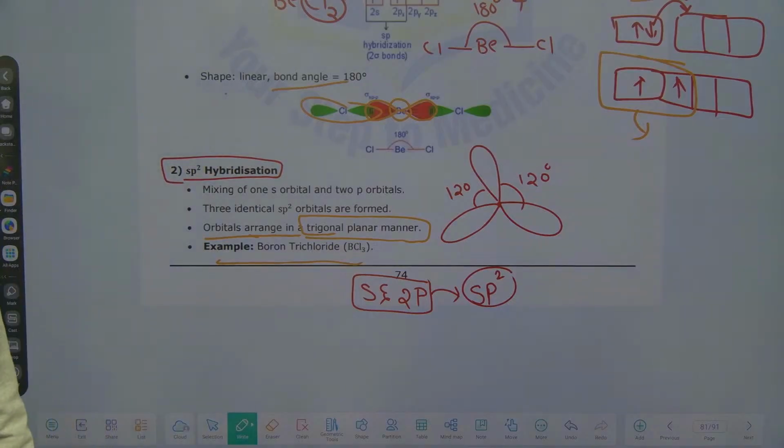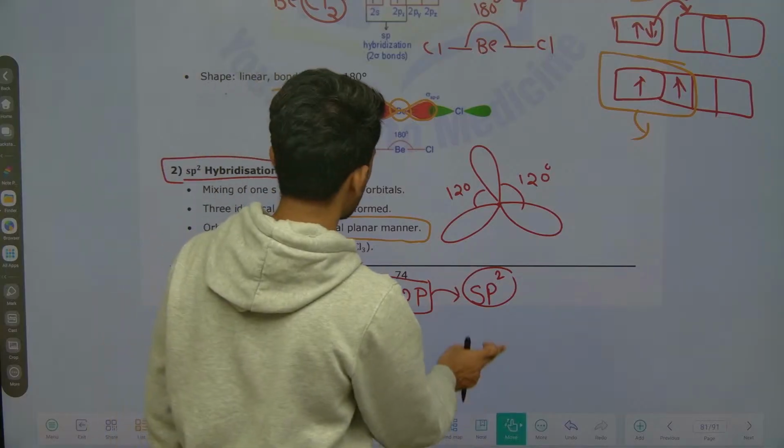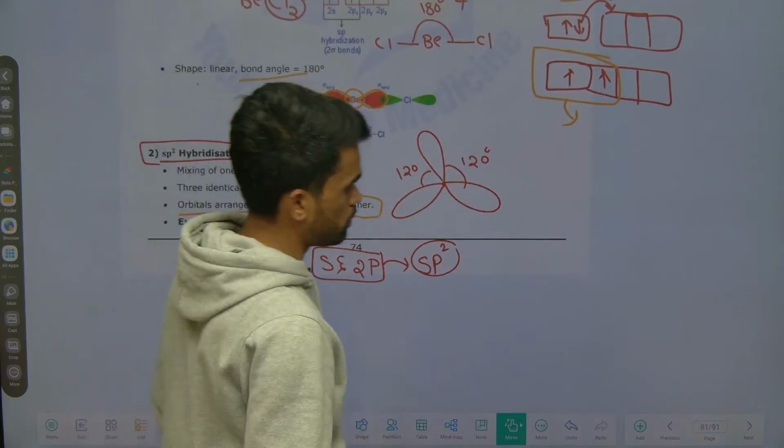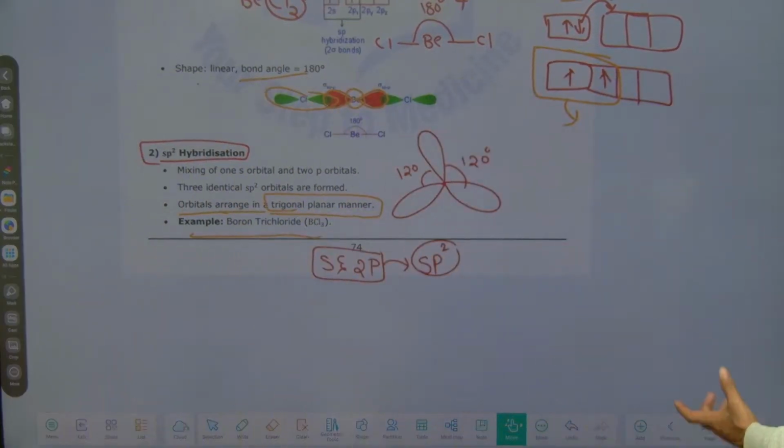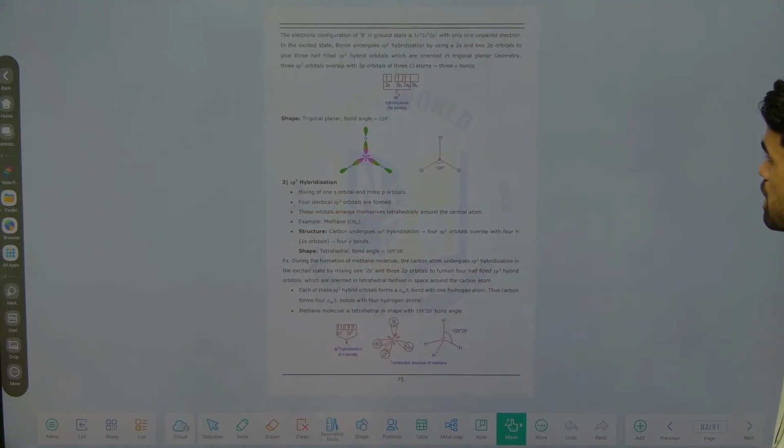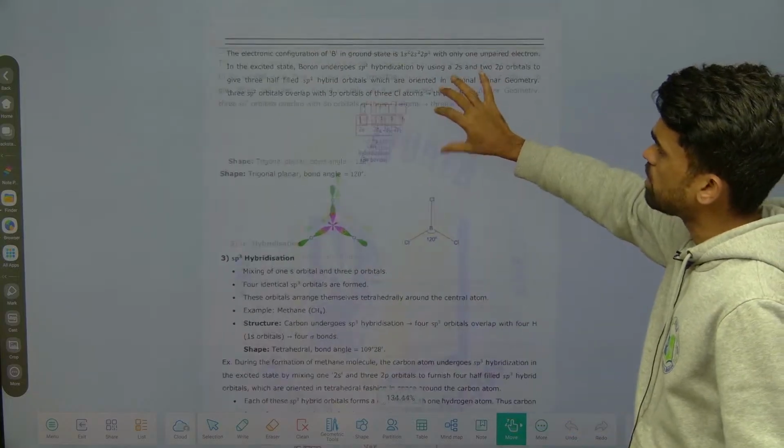Boron trichloride. What is that? Boron trichloride, BCl3, or BF3, or AlCl3. These are some examples of sp2 hybridization. Okay, next, here also whatever we discussed.